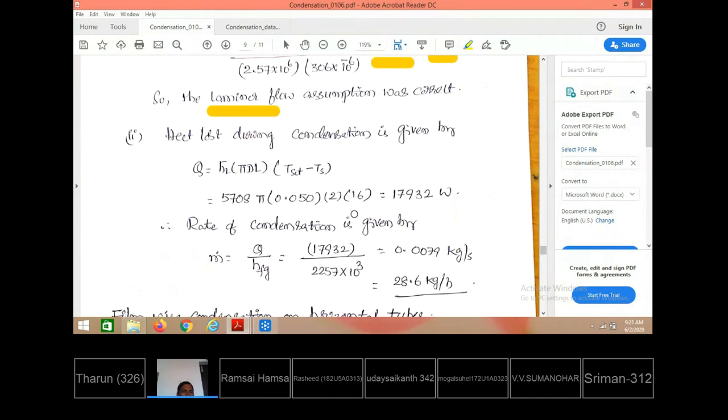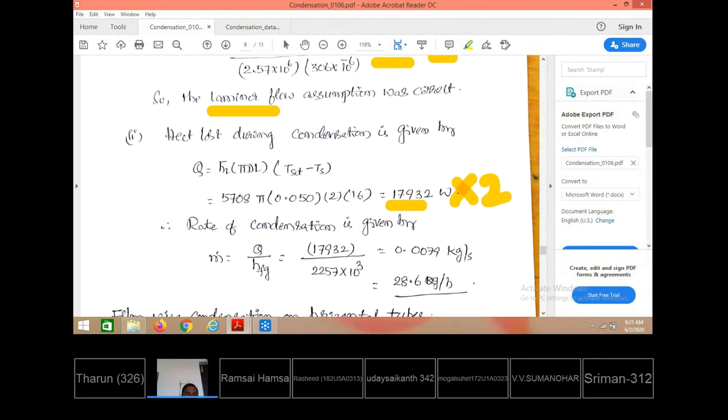Then they are asking you to calculate the heat loss. How do you get it? Average heat transfer coefficient into A into T saturation minus Ts. What is the area, the surface area of the tube? Pi into D, where D is 50 centimeters, and for unit length they are asking, so the L value is taken as 1. This is the heat transfer for every one length of the tube surface in contact. Since it has 2 meter length, multiplied by 2. For every 1 meter length, this much has transferred, 17,932 watts.